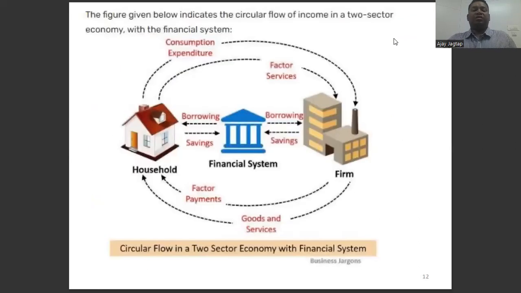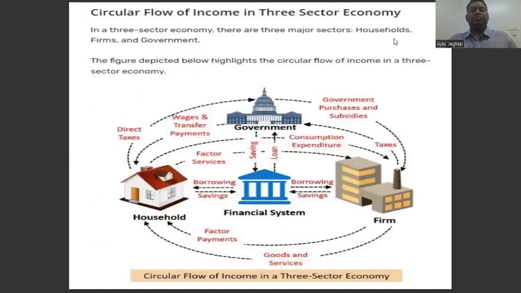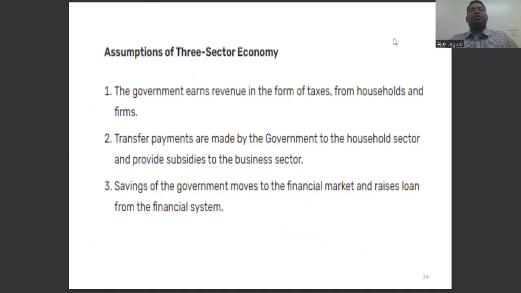The circular flow in the two sectors with the financial system: households, firms and the financial sector. The circular flow in the three sectors of the economy: households, firms, government, and the financial sector. Exceptions in the three-sector economy. The government earns revenue from taxes from households and firms. Transfer payments are made by the government to the household sector and subsidies are provided to the business sector.